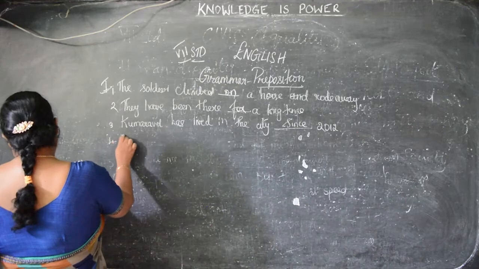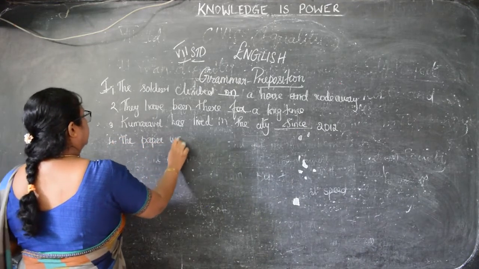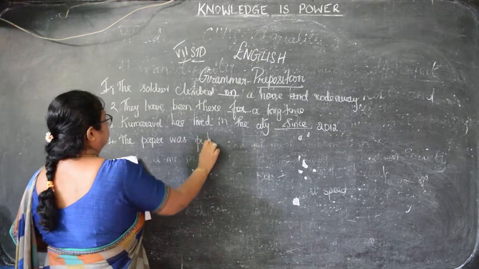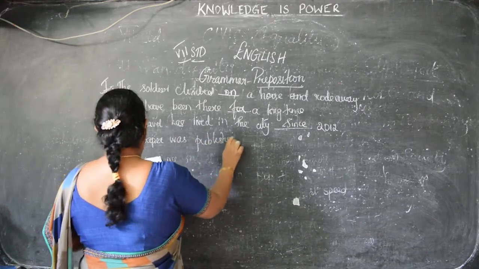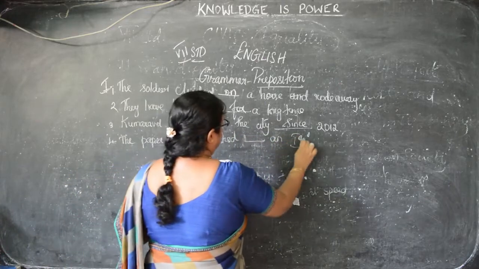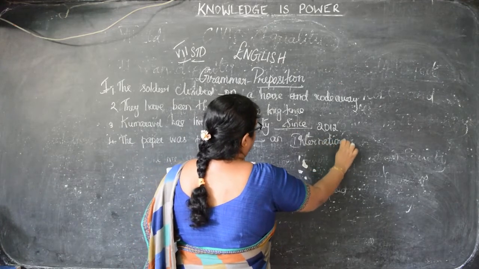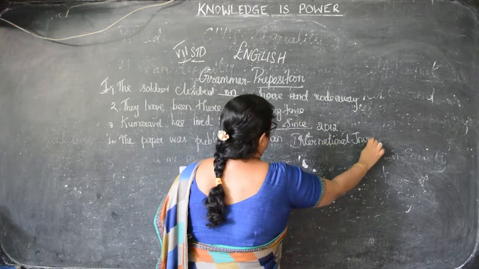Then next one: the paper was published dash an international journal. So what preposition will come there, children?